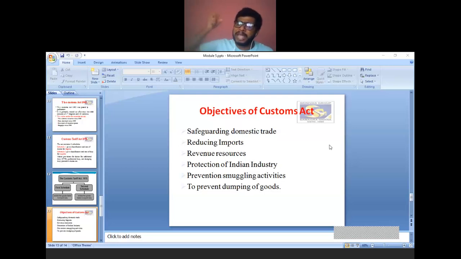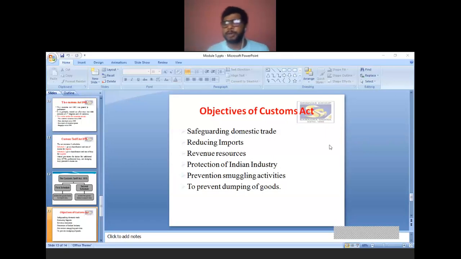So there will not be any demand for domestic industry, domestic companies which are producing the components or raw material for many businesses. So in order to safeguard the domestic trade as well as domestic companies, this Customs Act was introduced. Therefore, importing from another country is a costly affair for every businessman. Therefore, they depend more on domestic companies. So in order to safeguard domestic trade, this Customs Act was introduced.